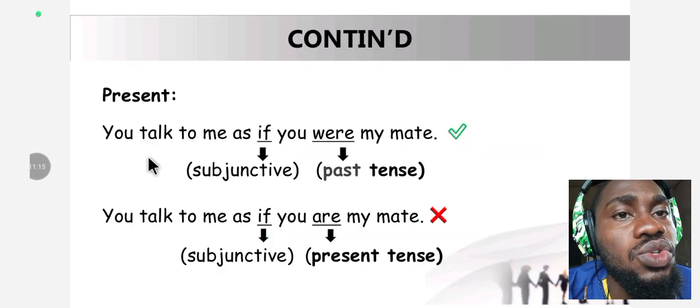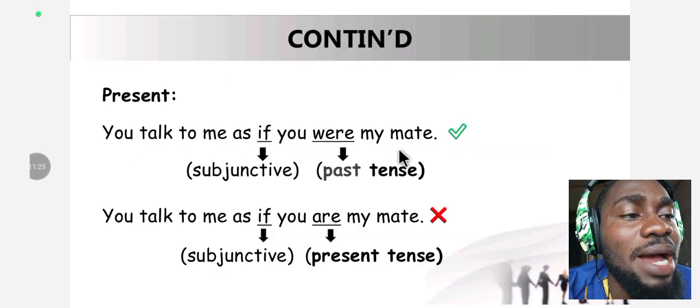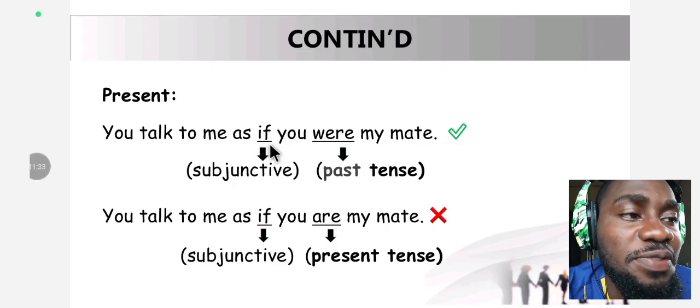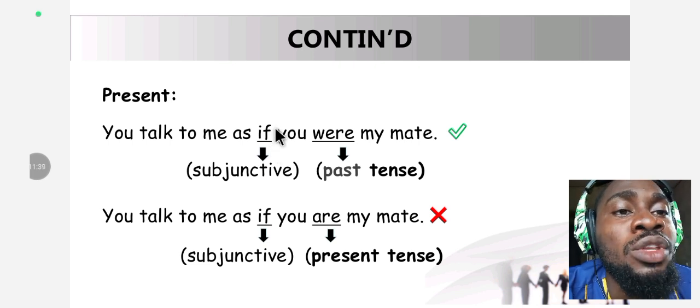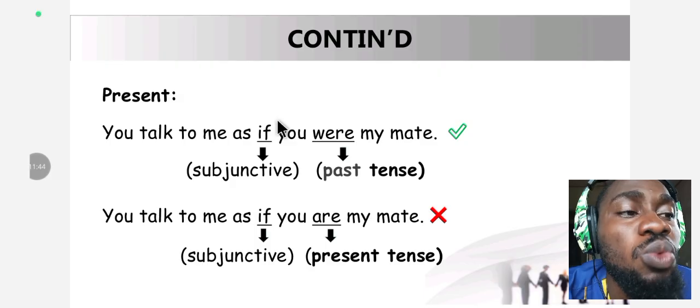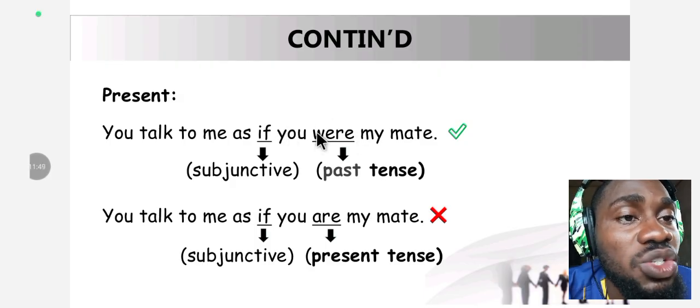More examples on present. You talk to me as if you were my mate. Remember the law. The subjunctive here we have is as if, which is present. We are talking in the present. As if is a present subjunctive. Remember the law. The law says a present subjunctive should go with what? It should go with a past tense form of verb, and we have a past tense form of verb, which is were, making this correct.